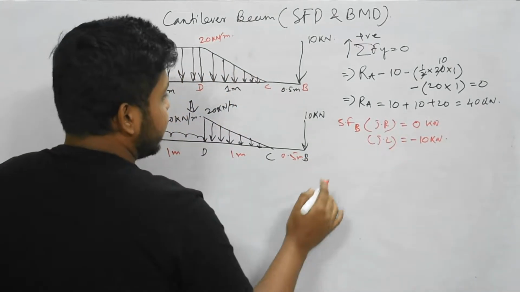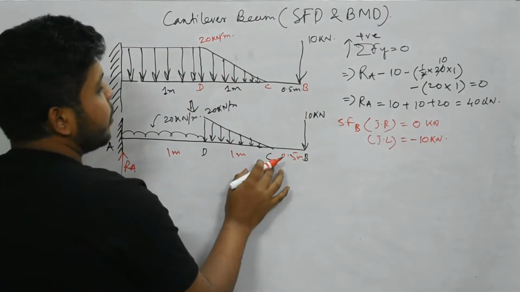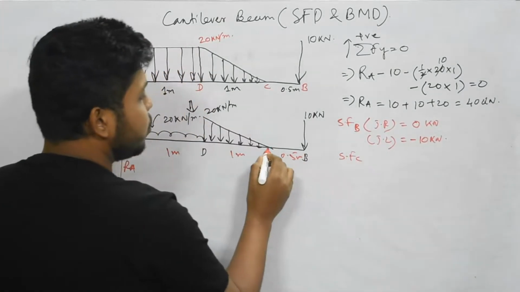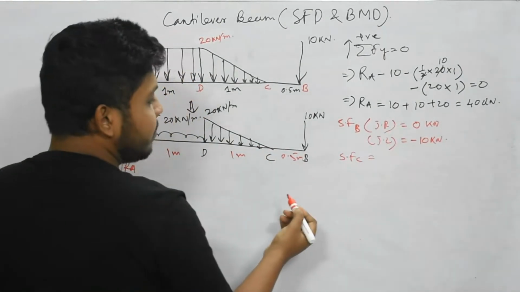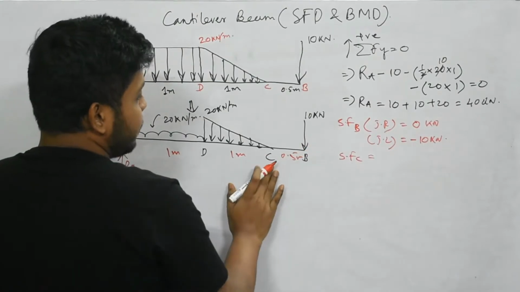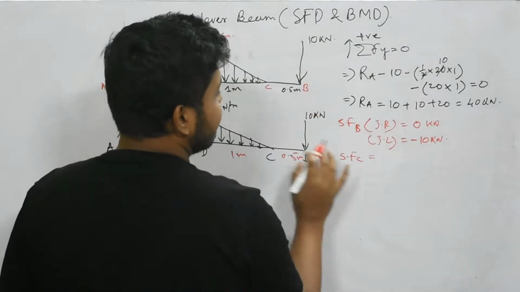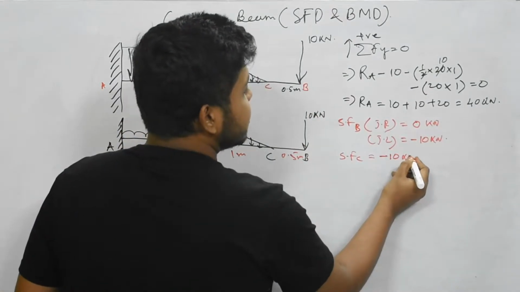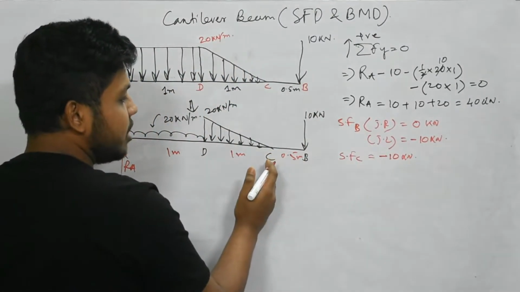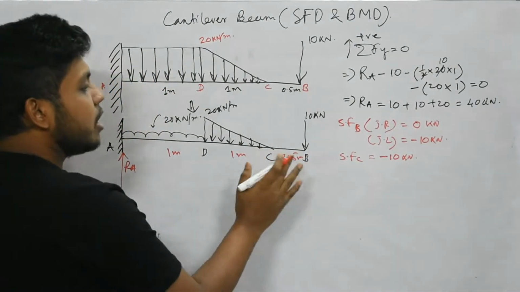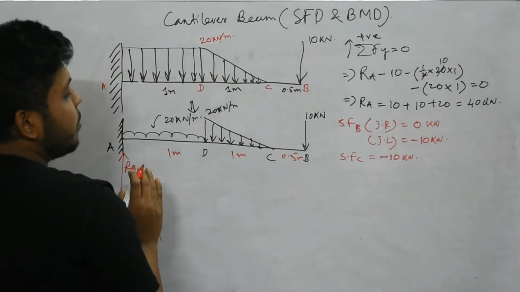Now consider point C, SF at C. There is no point load, so there will be only one value, and at point C there is no effect of this UVL, only the 10 kilonewton is there, so minus 10 kilonewton, because we consider only the right side of that point. We will go from right to left.